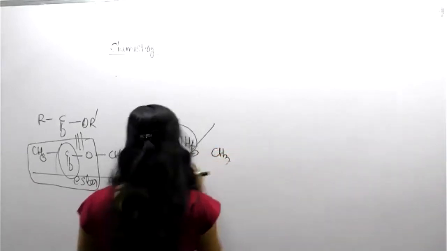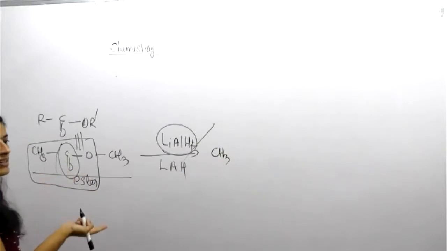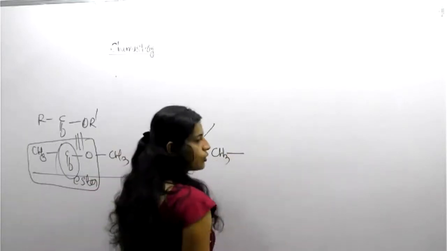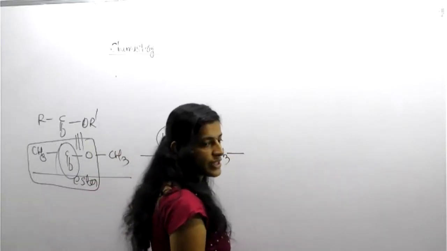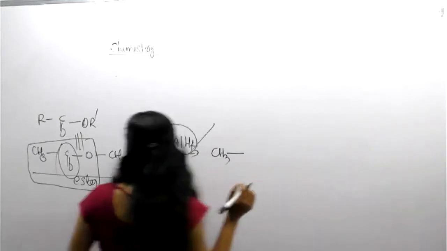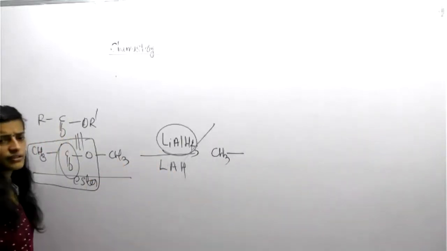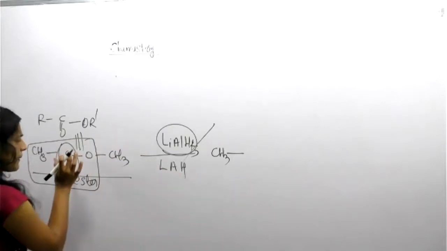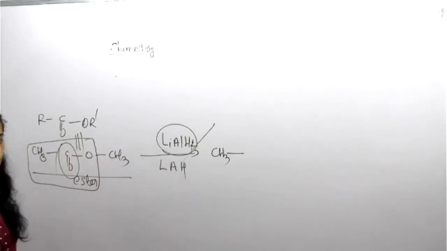This C double bond will change into what? According to LAH, the reducing agent, the carbonyl compound is reduced into which group?